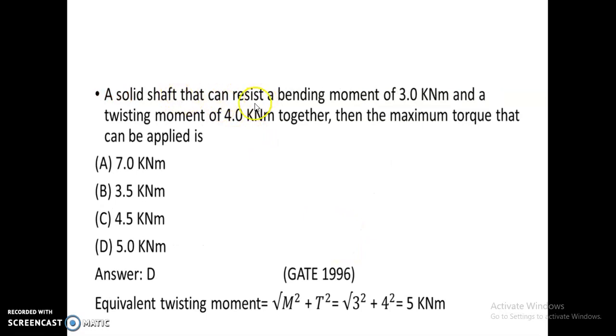A solid shaft can resist a bending moment of 3 kN and a twisting moment of 4 kN together. The maximum torque that can be applied is the equivalent twisting moment equal to square root of M square plus T square. That is, M is bending moment, 3 square, twisting moment 4 square. So 9 plus 16, 25. Root of 25 equal to 5 kN. So the maximum equivalent twisting moment or equivalent torque equal to 5 kN.